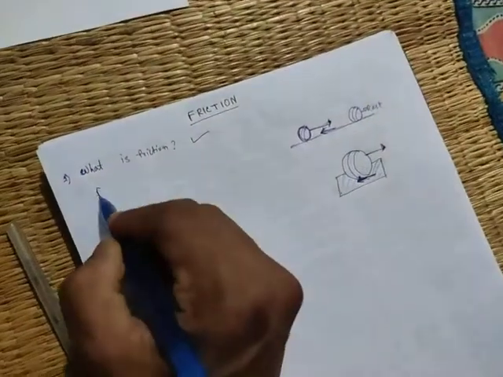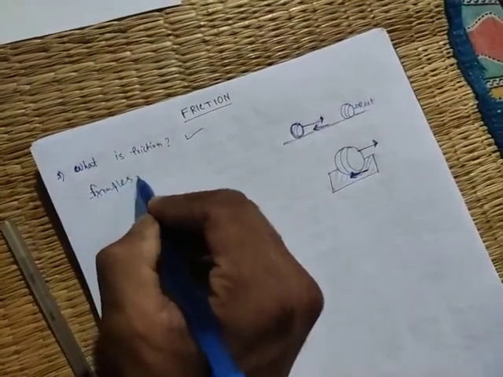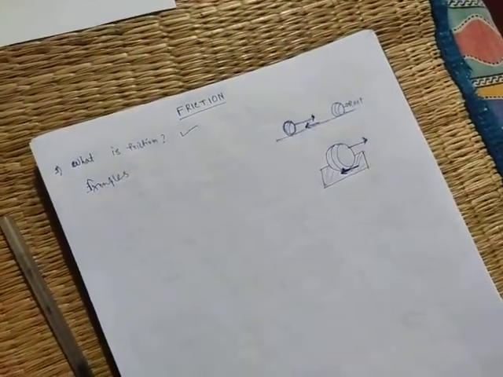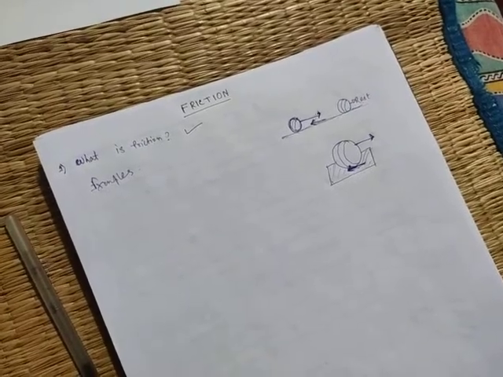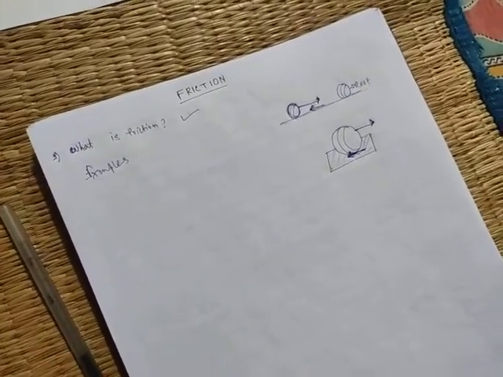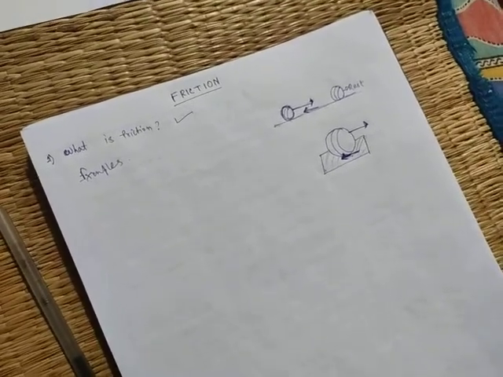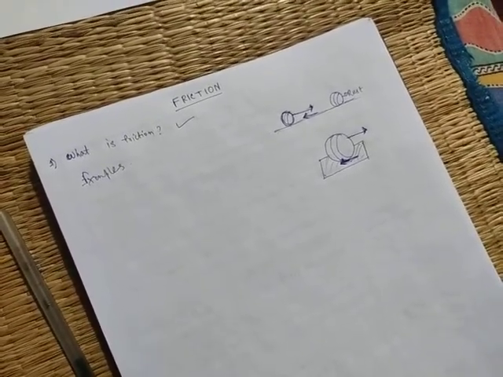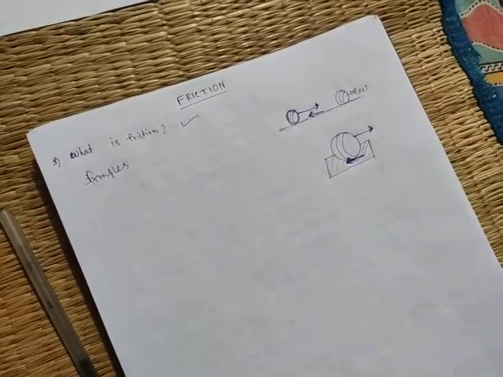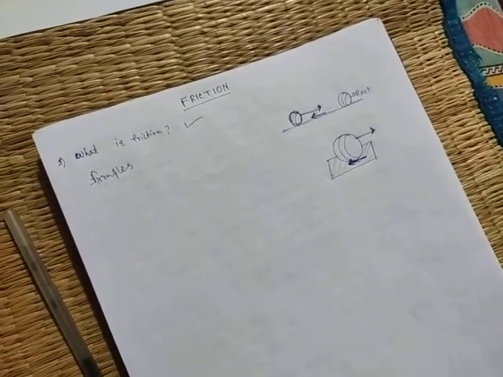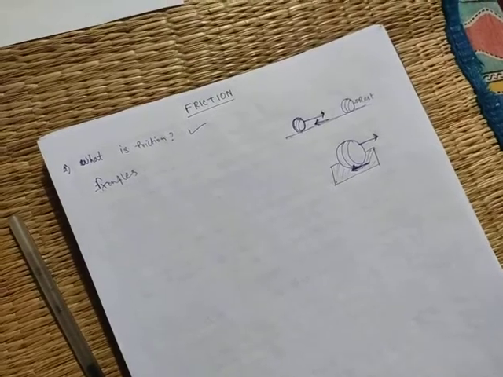Next, examples. I have already told the examples. First, a rolling ball slows down and stops after some time. Second, if we stop pedalling a cycle, then it slows down and stops. These are the examples.